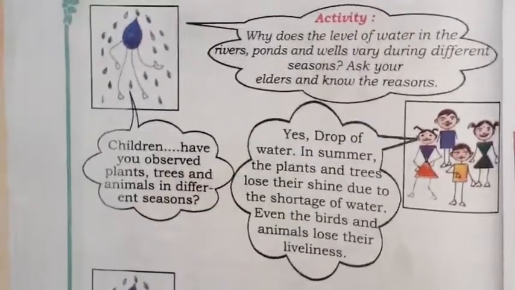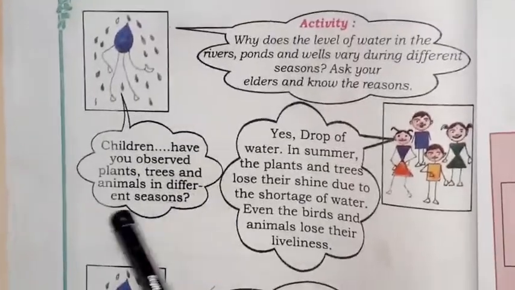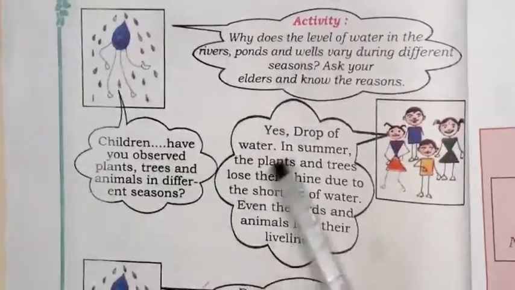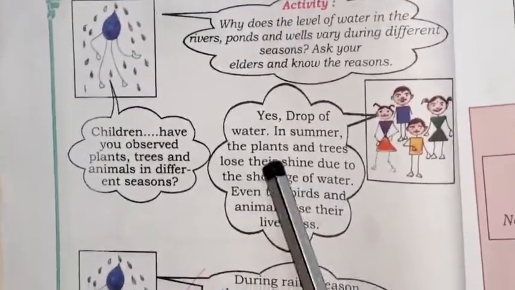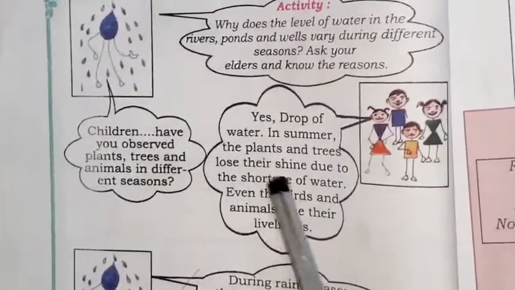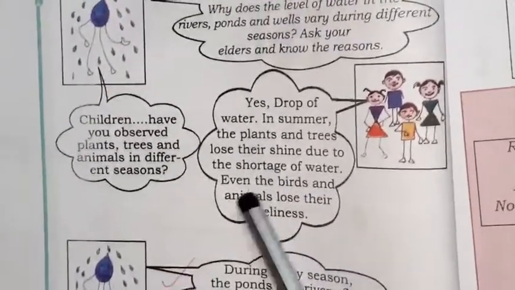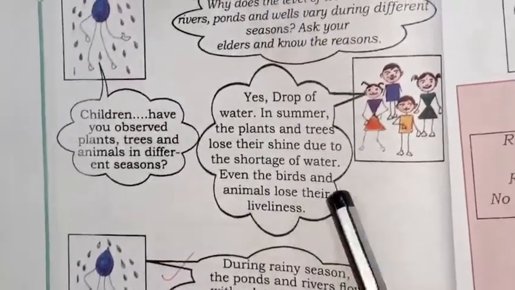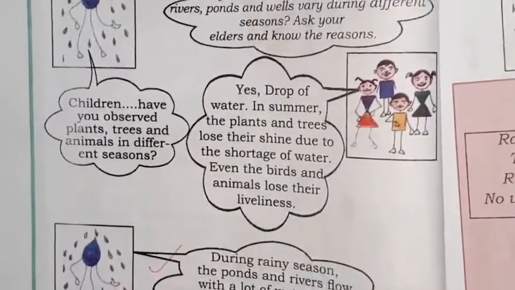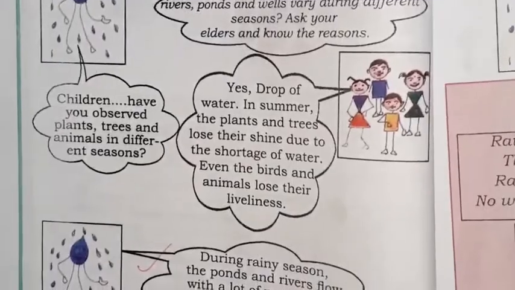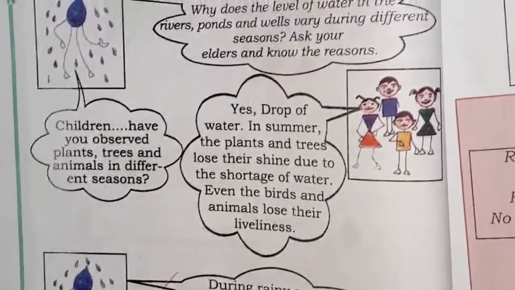Children, have you observed plants, trees and animals in different seasons? Yes. Drop of water. In summer, the plants and animals lose their shine due to the shortage of water. Even the birds and animals lose their liveliness. Yes, children, when it is in summer, the plants and all get dried without water. Animals even too.